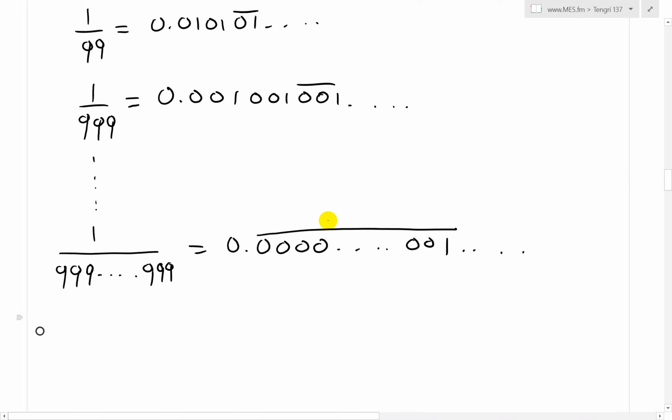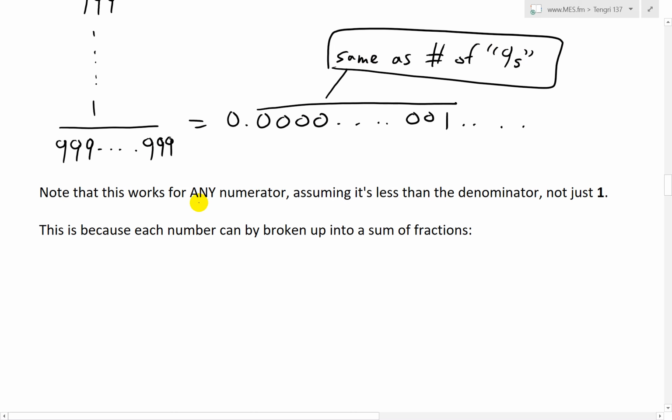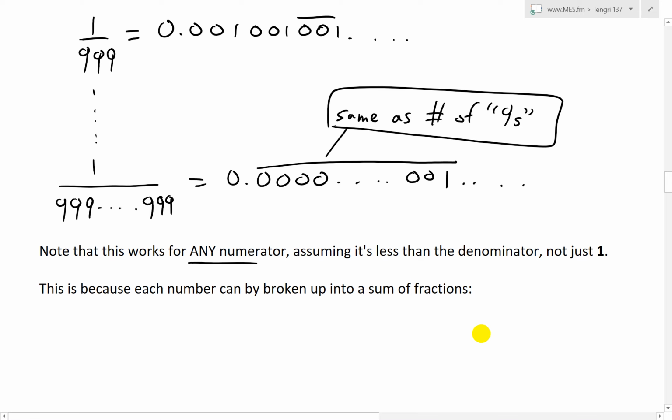So this goes on, and this is the same as the number of nines. So basically the number of 9s in that. And there is our pattern. And now note that this works for any numerator, which is the number on top, assuming it's less than the denominator, not just the number 1. The denominator is the bottom.